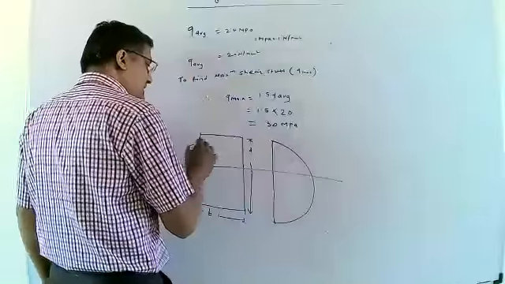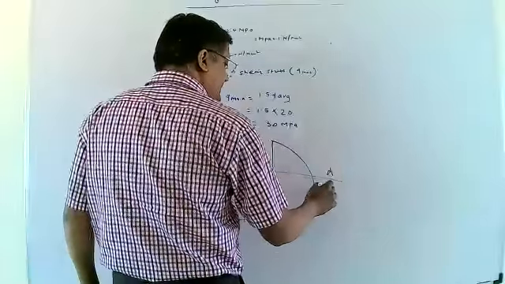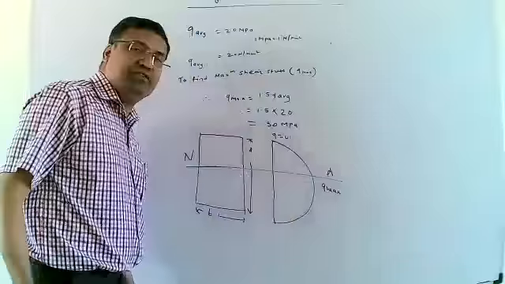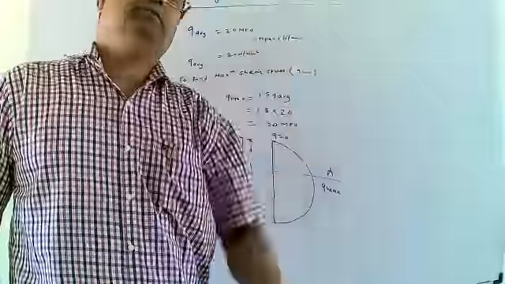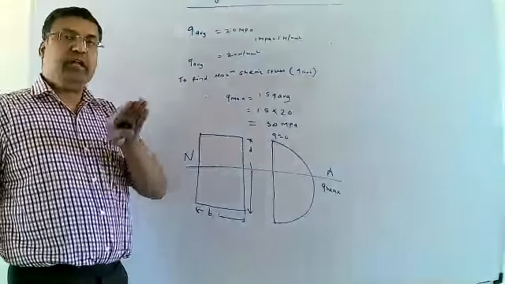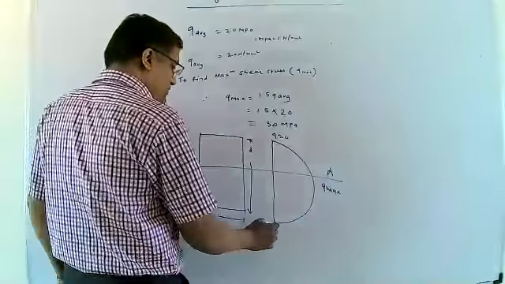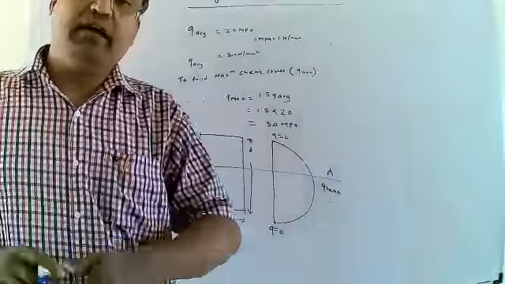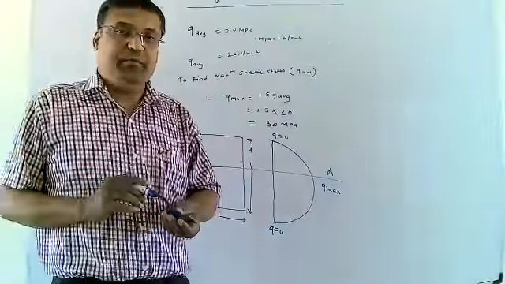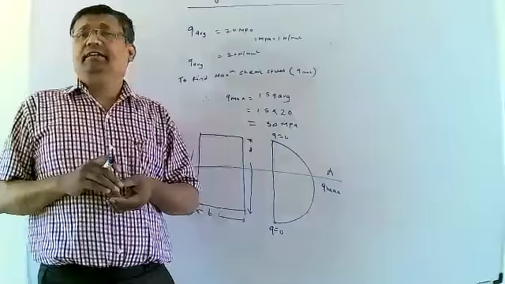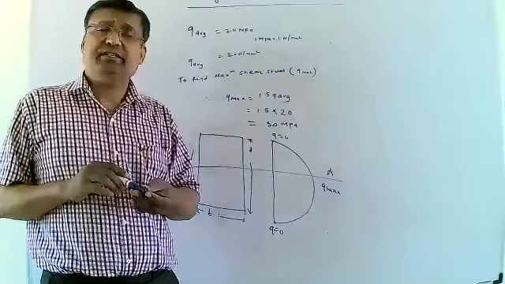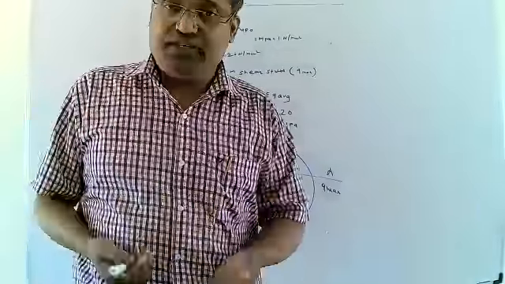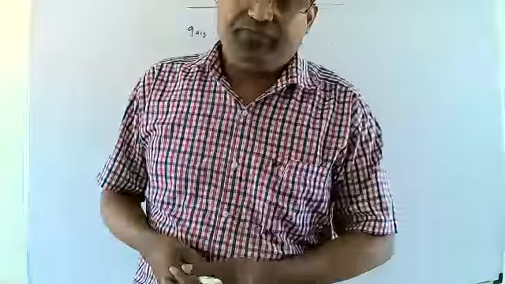This is the neutral layer or neutral axis. Here is Q max. Shear stress will be 0 at the top layer of the beam, and at the bottom layer of the beam Q is also 0. Then the maximum shear stress will be developed at the middle of the section of the beam, the middle layer. This is the stress distribution diagram for the rectangular section.